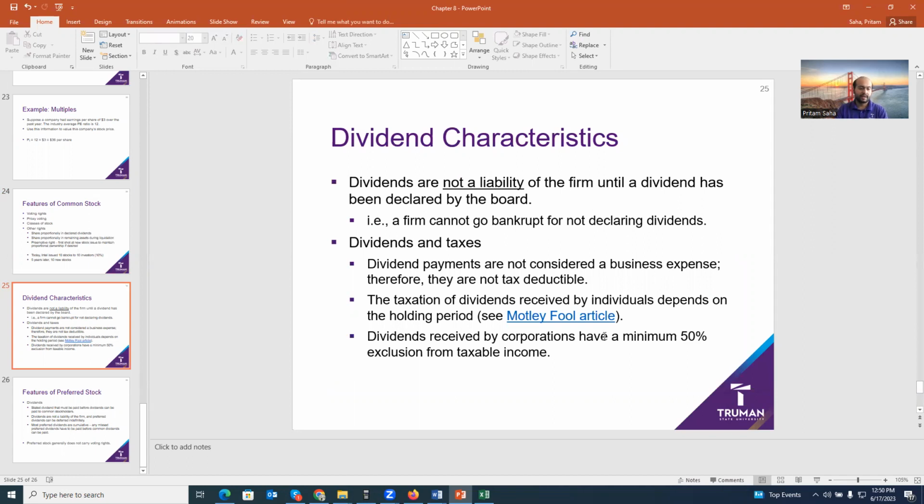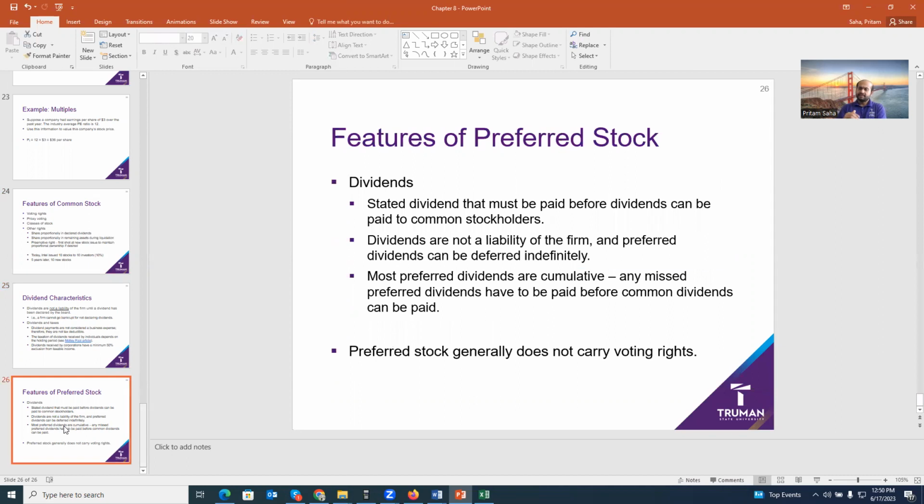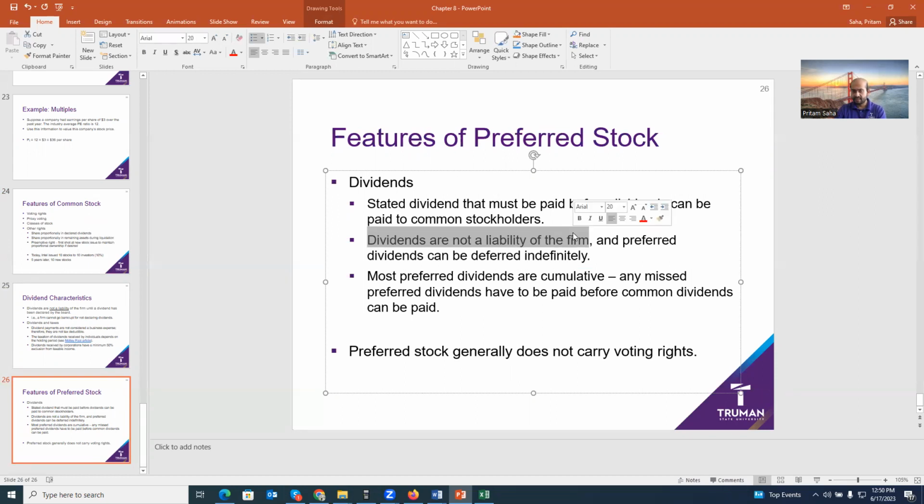Now let's talk a little bit about preferred stock. This is also a kind of stock, but it is more known as a hybrid instrument because it shares some characteristics of bonds and also some characteristics of common stock. Now let me tell you some commonality. It shares some characteristics of common stock because preferred stockholders get dividends, okay? At the same time, it's not a liability. If the company does not pay preferred stockholders dividends, they cannot file for bankruptcy.